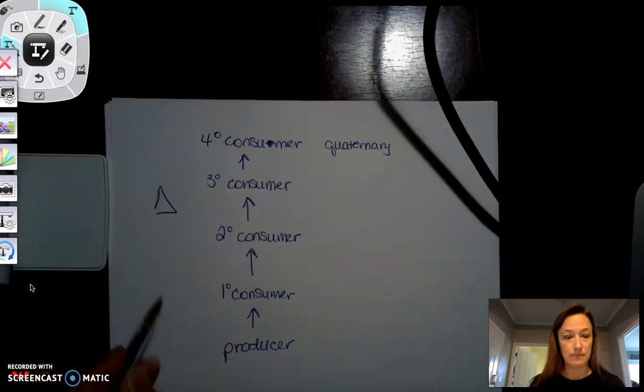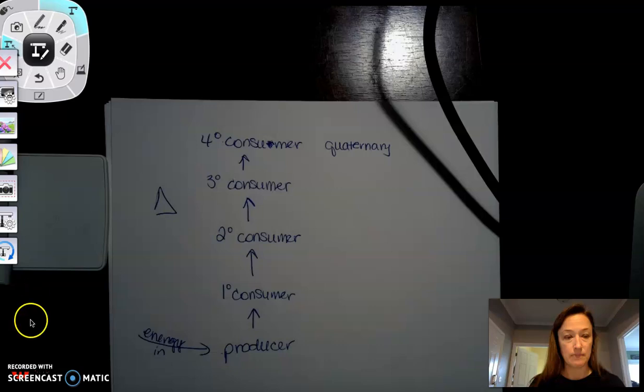So the producers, all of the energy comes in here, generally by photosynthesis, and then that energy moves up the food chain. I can compare autotrophs and heterotrophs in regards to energy acquisition. Autotrophs and heterotrophs both acquire energy. I don't know why my face is frozen, I just realized that. They both acquire energy, but they do it in different ways. Autotrophs are going to gather energy from the sunlight, and so they're going to gather that energy and use it to do photosynthesis. Chemosynthesizers, they're going to gather energy and do a different version, chemosynthesis, whereas heterotrophs have to eat. That's how we acquire our energy.